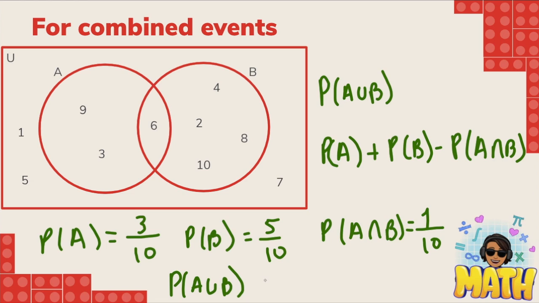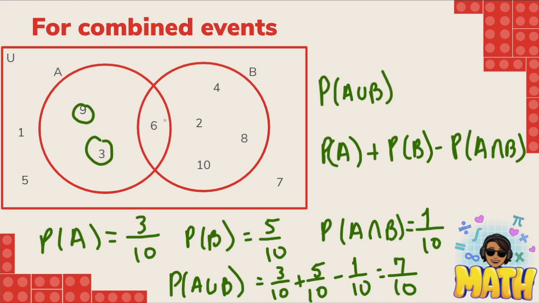So we can set here 3 over 10 plus 5 over 10 minus 1 over 10. So this one is equal to 3 plus 5 is 8, minus 1 is 7 over 10. And we said 1, 2, 3, 4, 5, 6, and 7 elements in the union. And that's it.